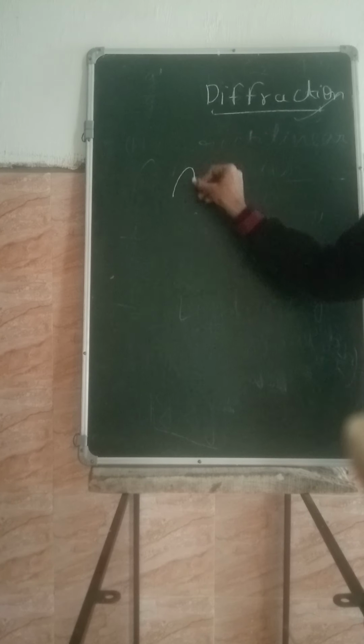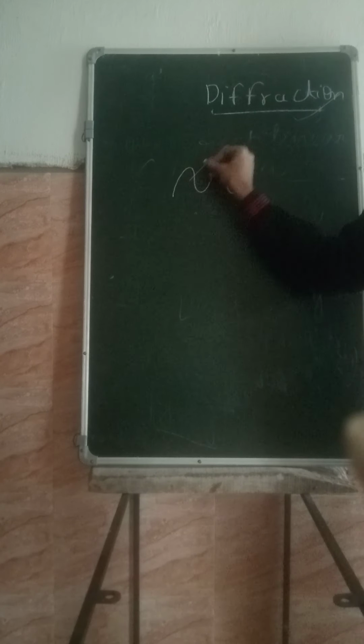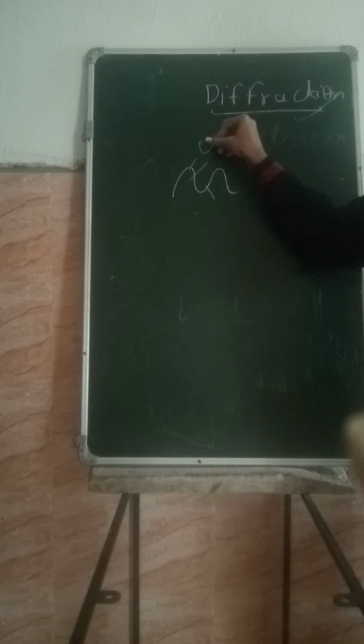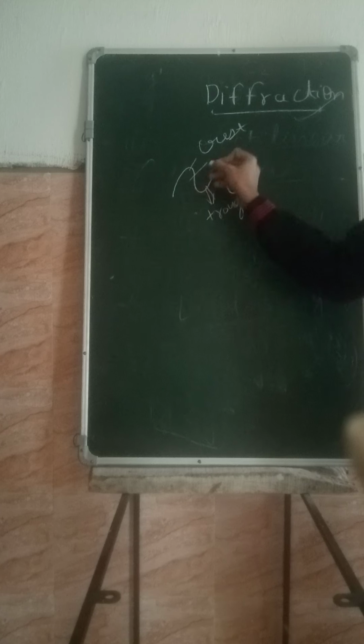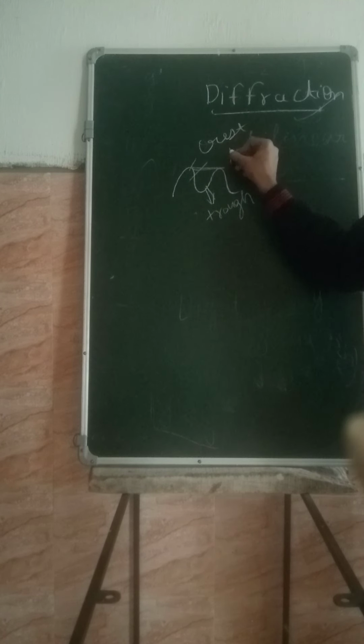See, this is known as crest and this is known as trough. And the distance between these two crests is known as lambda, and we call it wavelength.